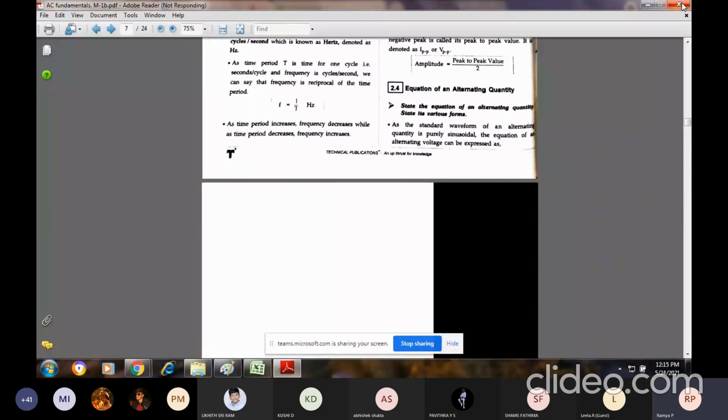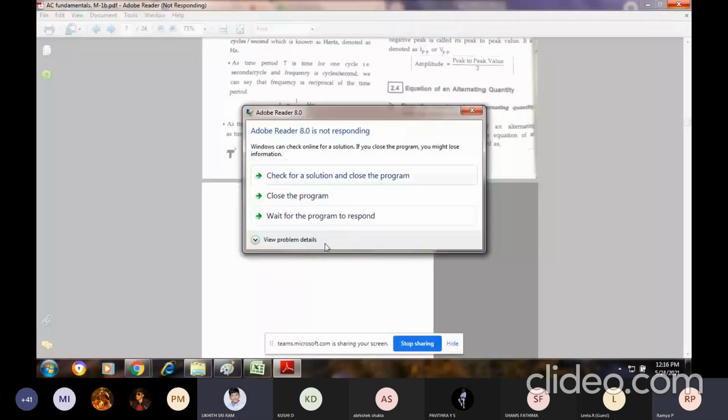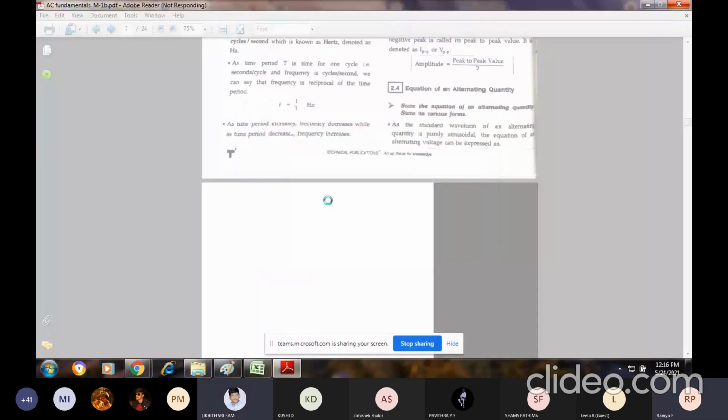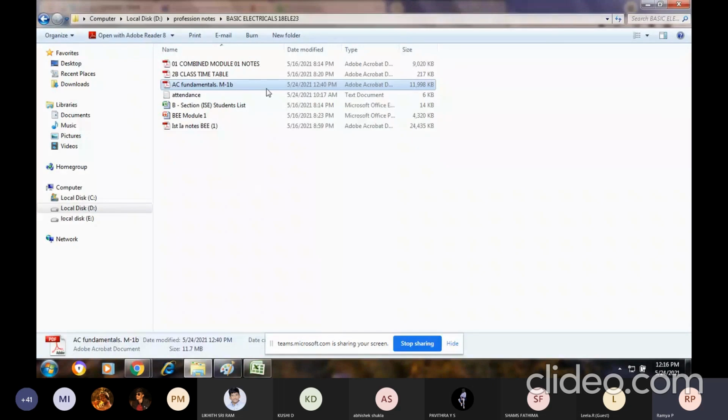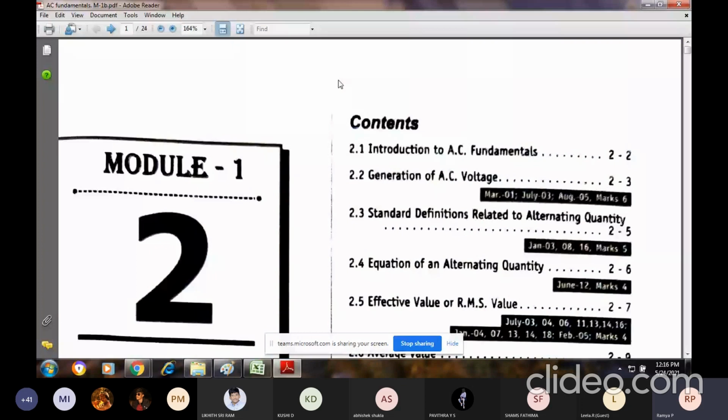Solving non-uniform waveforms is not required at all for you. You will be dealing completely with uniform waveforms. Or do you want me to repeat the previous one? I explained it only with respect to amplitude and peak to peak value, because majority of the time when you start doing those problems, you will be confused about what is amplitude and what is peak to peak value. For the same reason I gave that example.